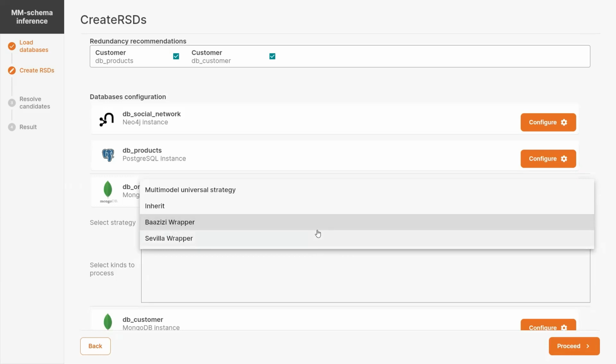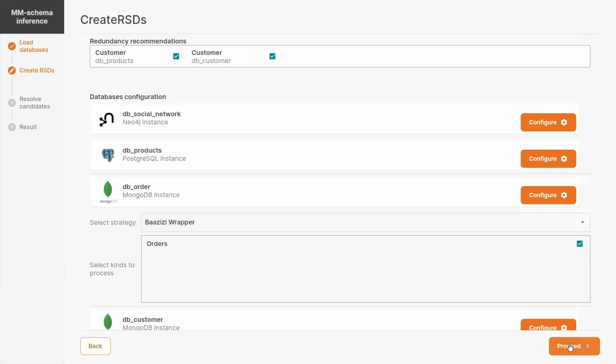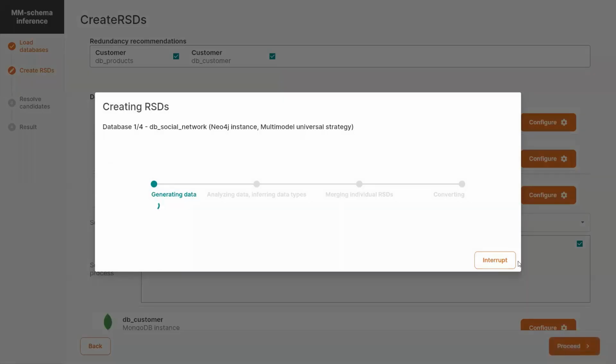In particular, we support the approaches from Brazil and from Sevilla, which enable inferring a single model schema for a JSON document. Now MMInfer generates the local schemas for each kind in parallel, because we assume that the data on the input can be large. And at the same time, it gathers statistics, which we call footprints.